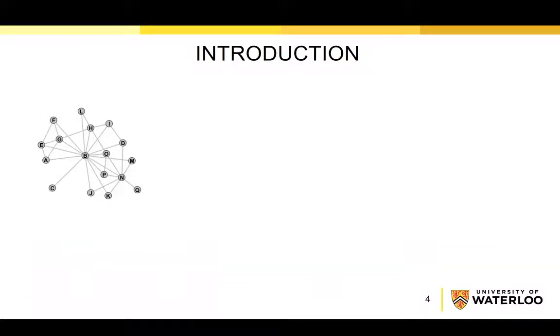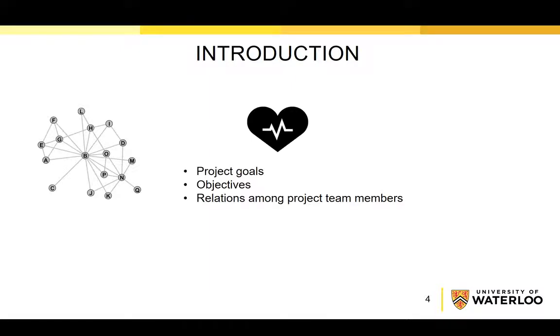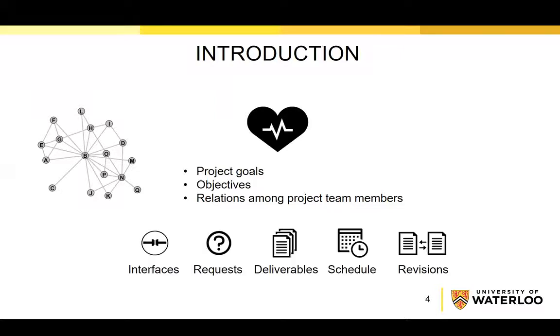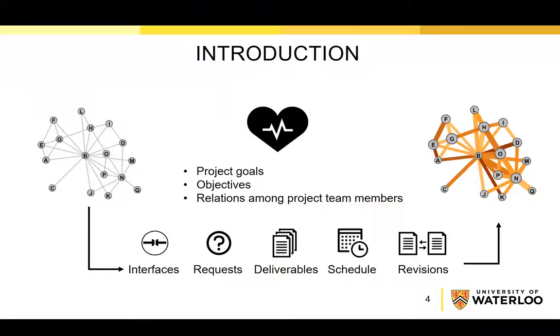In such a dynamic environment, project health is directly affected by these stakeholder connections. Briefly, the health condition of a project can be determined by checking whether this project is performing according to its goals and objectives, and by the interactions between project stakeholders. Especially in the early phases of complex capital projects, communication and collaboration between project stakeholders have a huge impact on the overall success of the project. Any interface health problems, such as any misalignment or miscommunication between project stakeholders on interfaces, on requests and responses, on deliverables, or on the revisions of the documents, can directly affect project success.